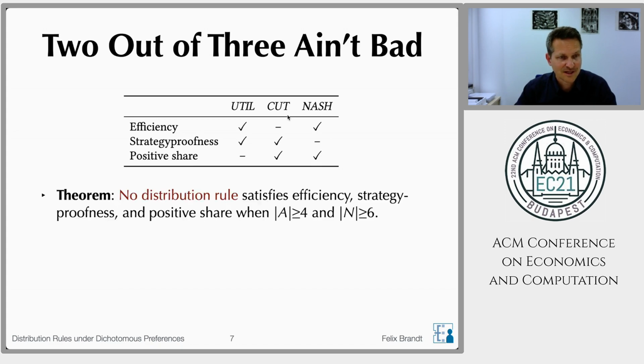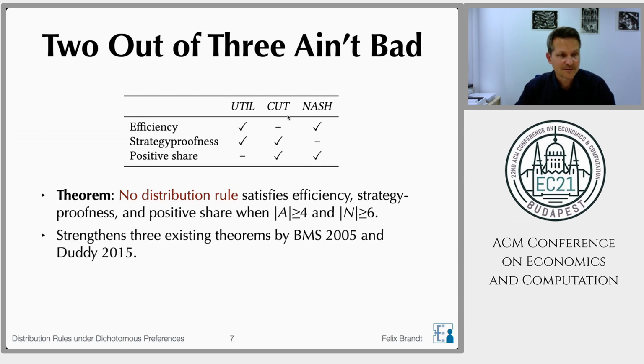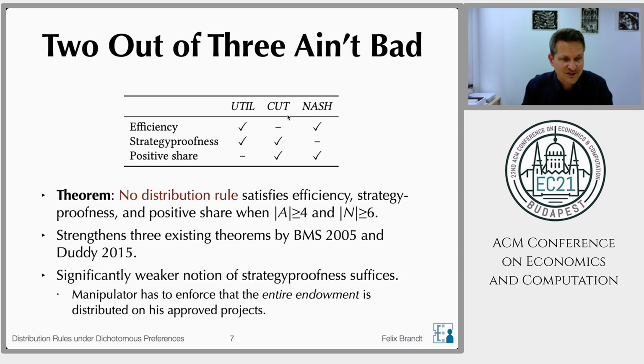And as I have mentioned already, our theorem shows that this is not the case whenever we have at least 4 projects and at least 6 agents, and those bounds are tight. So this theorem strengthens existing theorems by BMS and by Duddy. So those theorems by them used much stronger notions of positive share or strategy proofness and additional axioms such as anonymity and neutrality. And somewhat surprisingly, our proof actually goes through with a much weaker notion of strategy proofness than the one that I have just defined.